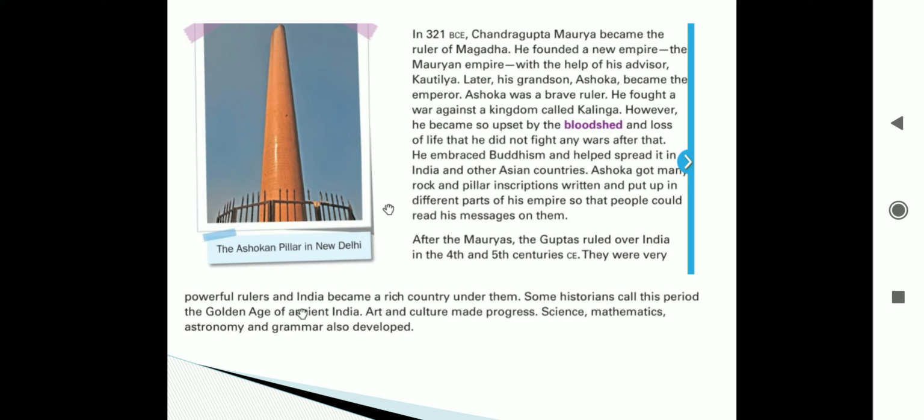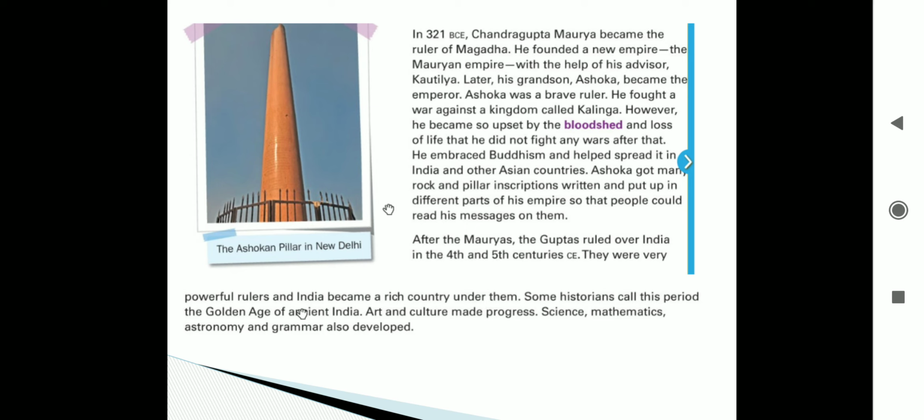After the Mauryas, the Guptas ruled over India. I repeat, after the Mauryas, the Guptas ruled over India in the 4th and the 5th centuries CE.